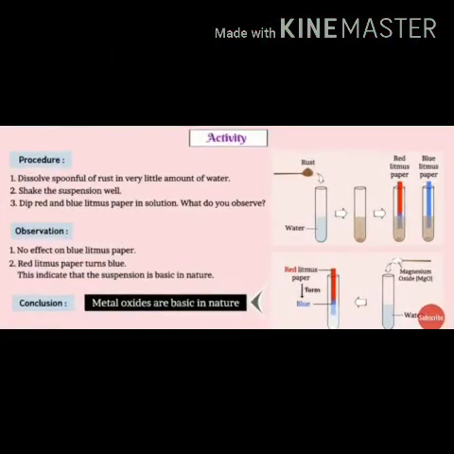Now, with the help of an activity, we are going to check the nature of iron oxide. Dissolve a small amount of rust in water and then dip red and blue litmus paper in it. You will observe there is no change in the color of blue litmus paper, but the red litmus paper changes into blue. You can repeat this activity using magnesium oxide ash, dissolve it in water and check it with litmus paper. You will find the red litmus again changes into blue. In this way we can conclude that metal oxides are basic in nature.